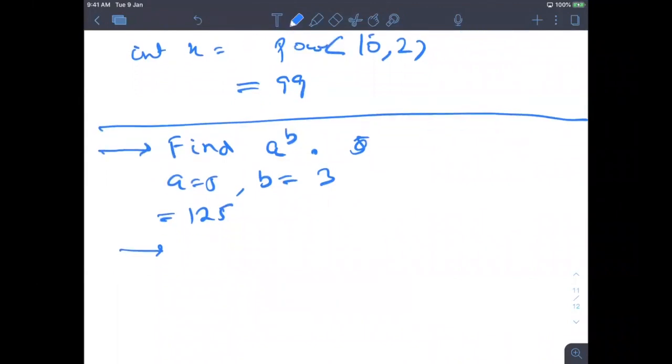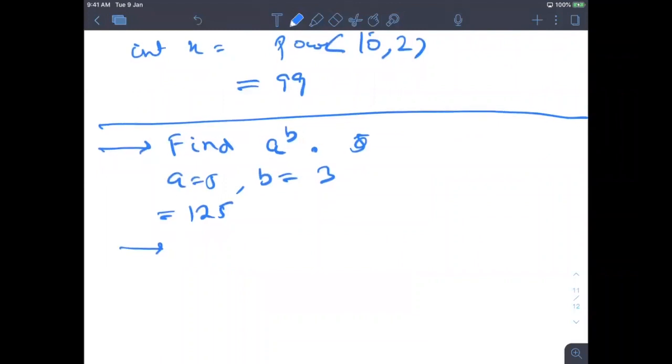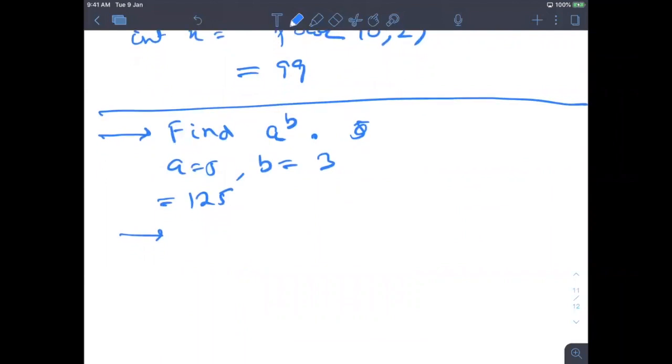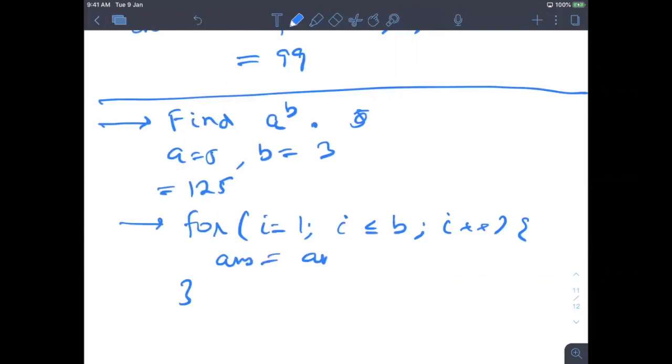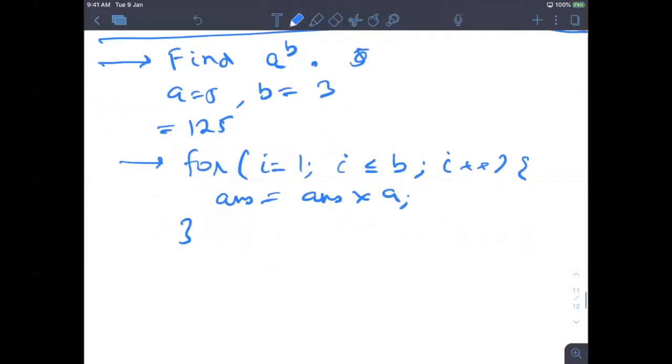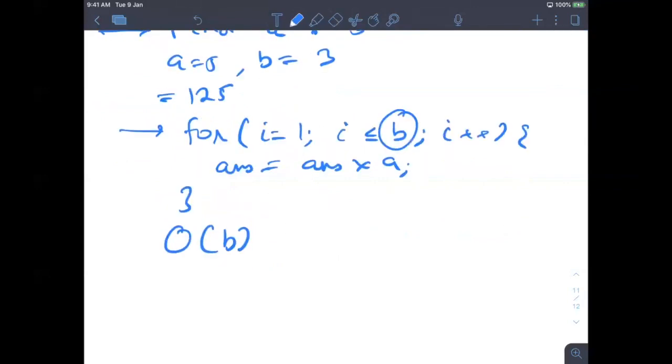But obviously you must be knowing about this thing. Let's say someone doesn't know anything. A very beginner would use very simple logic: for i equal to 1, i less than or equal to b, i plus plus, answer is answer into a. Now the complexity, as we now know about complexity, is the order of b, because I am executing b instructions.